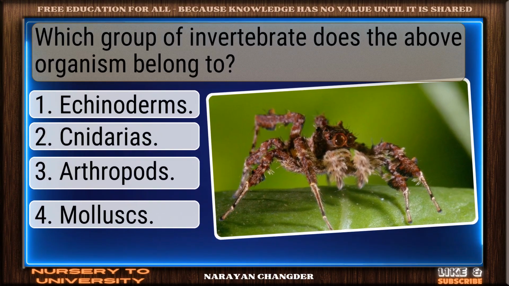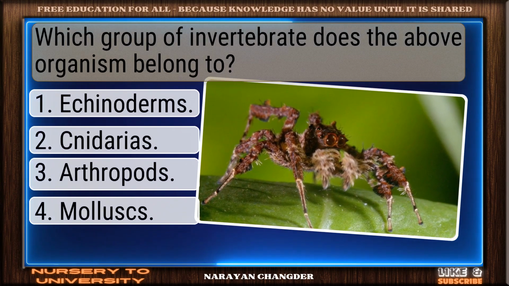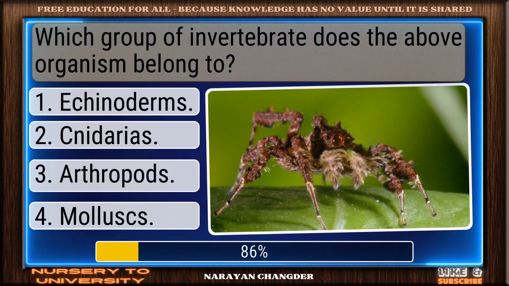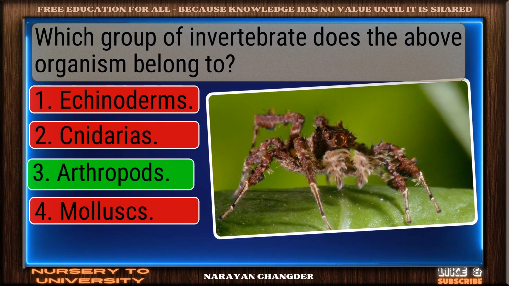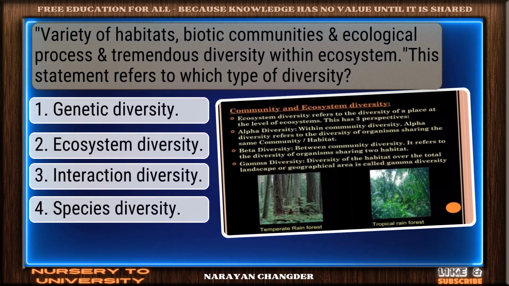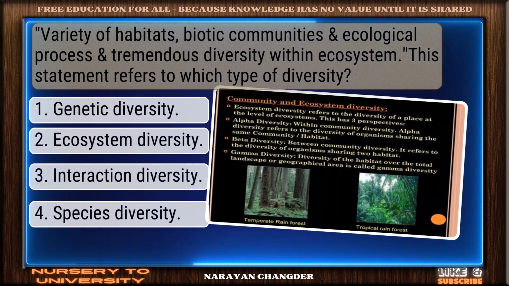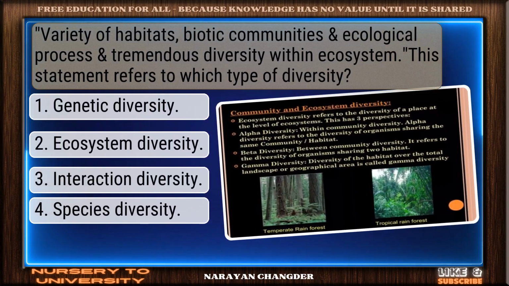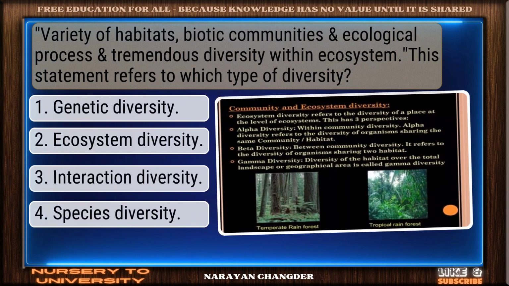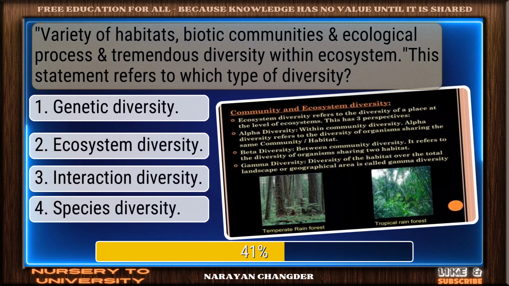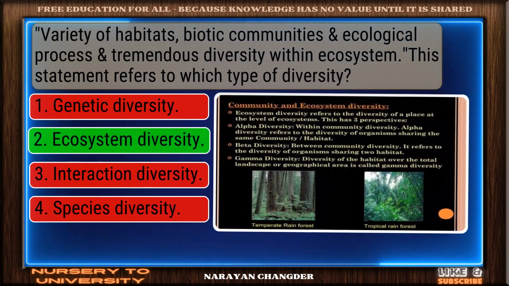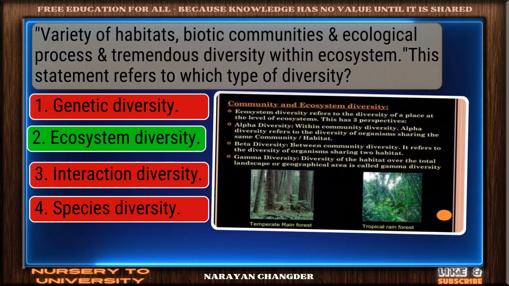Question number 18. Which group of invertebrate does the above organism belong to? Right choice. Arthropods is the best answer. Question number 19. Variety of habitats, biotic communities, ecological processes, and tremendous diversity within ecosystem. This statement refers to which type of diversity? Excellent. Ecosystem diversity is a brilliant choice.